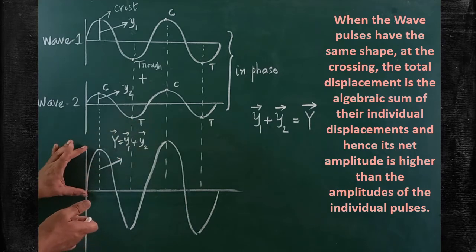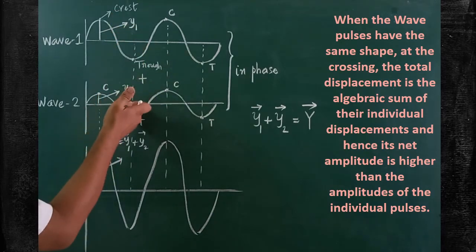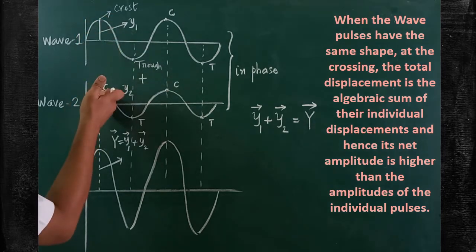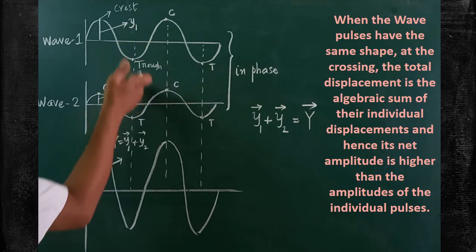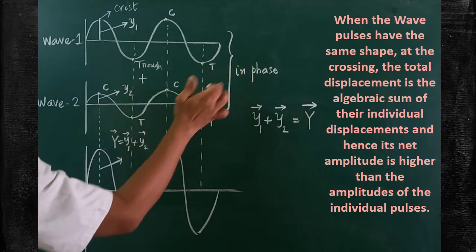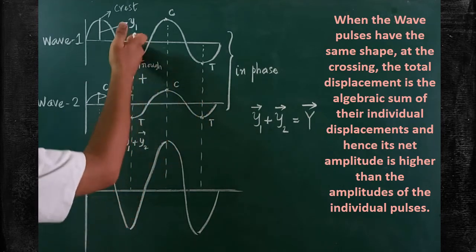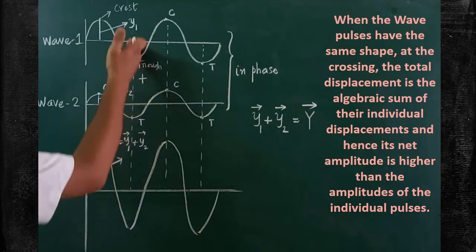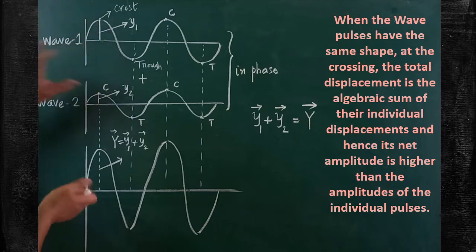Only then the net displacement will be the addition of both. Are you clear? When these two waves are superposing with one another, when the crest is coinciding with crest and trough is coinciding with trough, by that time both waves are said to be in phase. The phase difference between these two waves will be 0. That's why they are said to be in phase. When the two waves are in phase, the net displacement will be greater when compared to the individual displacement of the wave. Are you clear?